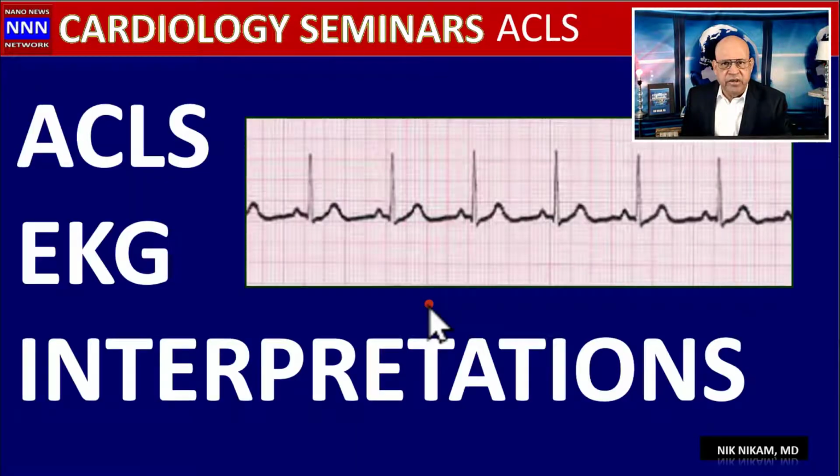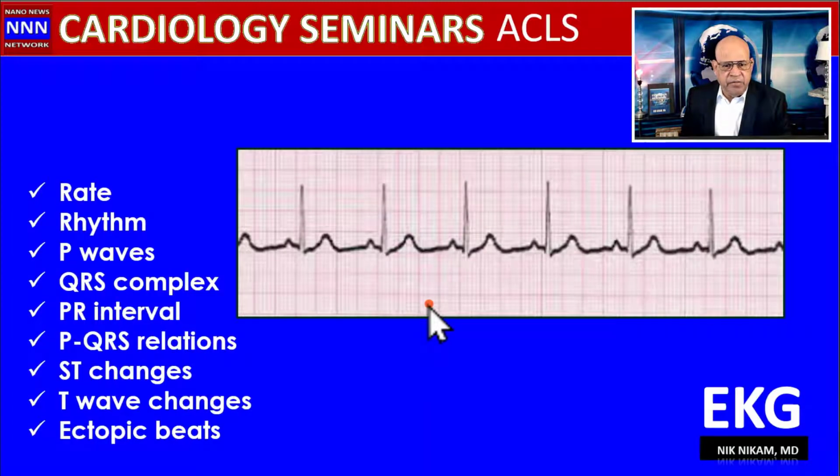The feature presentation is ACLS EKG Interpretations. When we are looking at an electrocardiogram, there are a lot of things we need to focus upon. We need to have a systematic approach to diagnosing EKG strips. First thing, we need to look at the rate. We are looking at the ventricular rate. We are also looking at the atrial rate. Next, we look at the rhythm. Are the RR intervals regular or irregular? Are they regularly irregular or irregularly irregular?